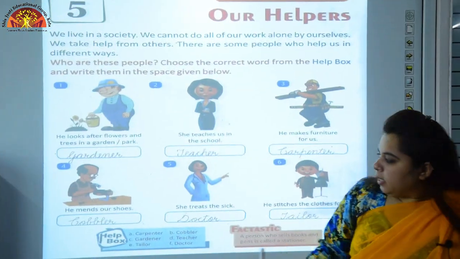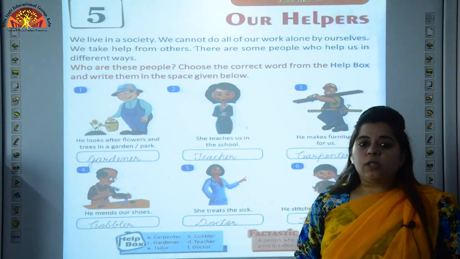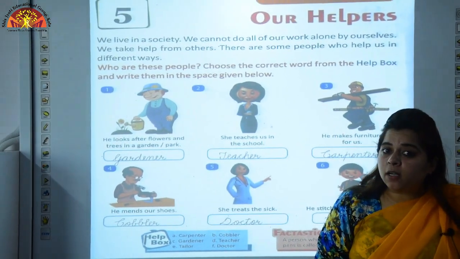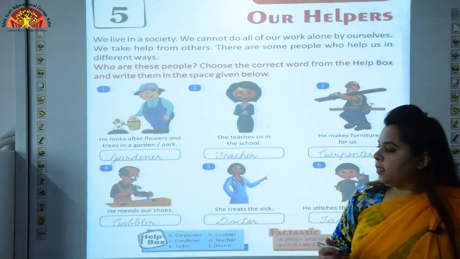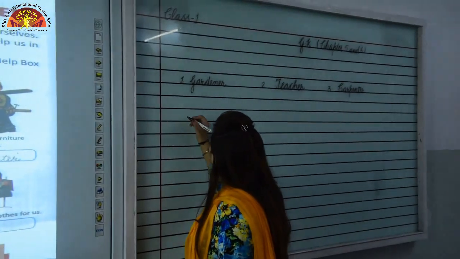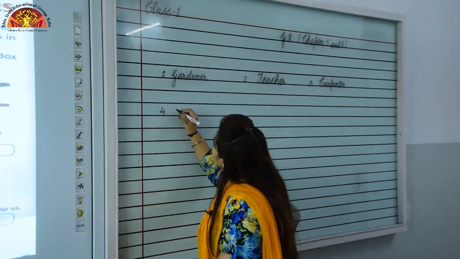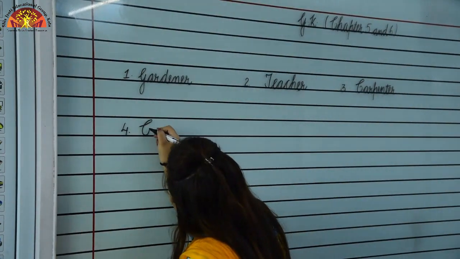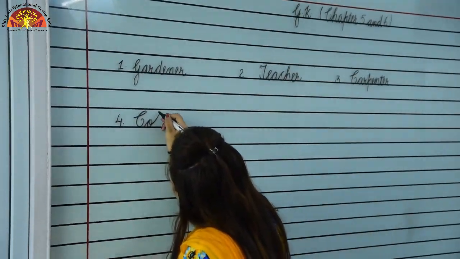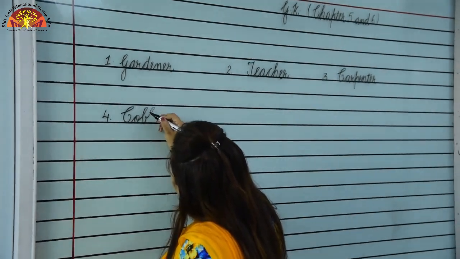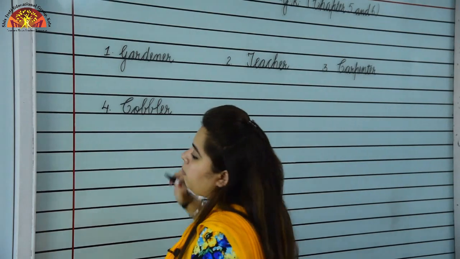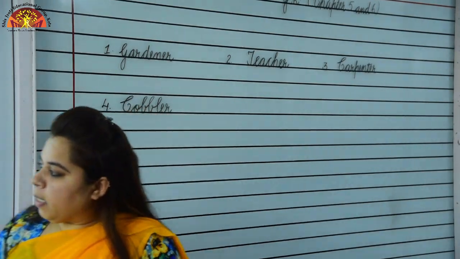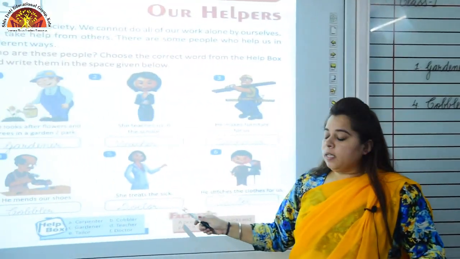Number 4. He mends our shoes. Now children, who mends our shoes? Cobbler. Cobbler mends our shoes. Let's see how to write cobbler, children. C will be capital. C-O-B-B-L-E-R, cobbler.